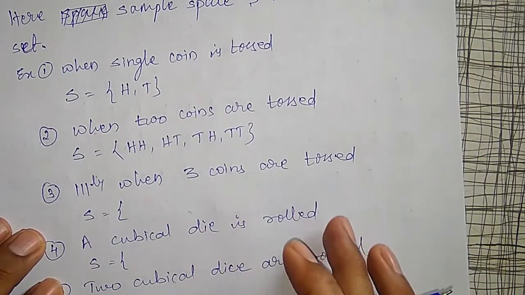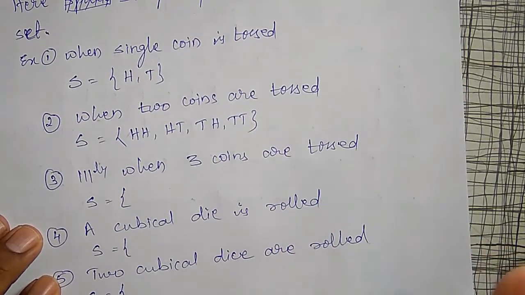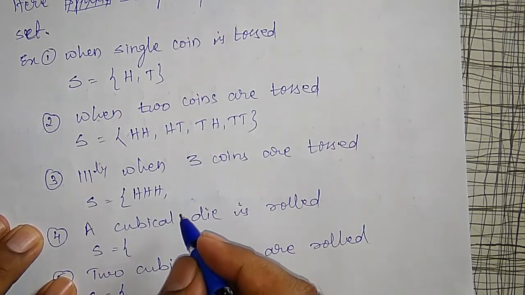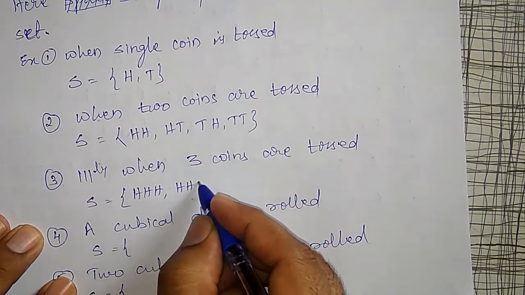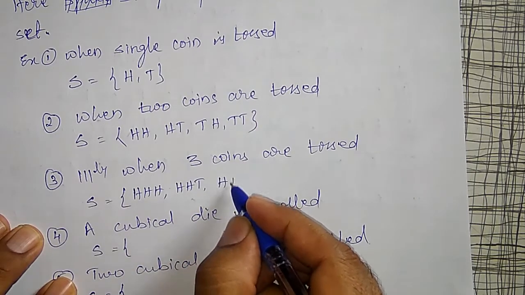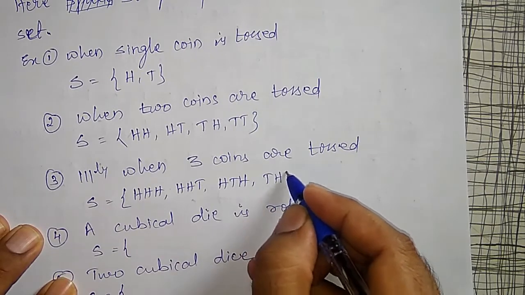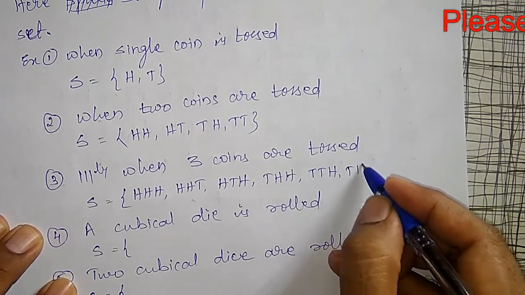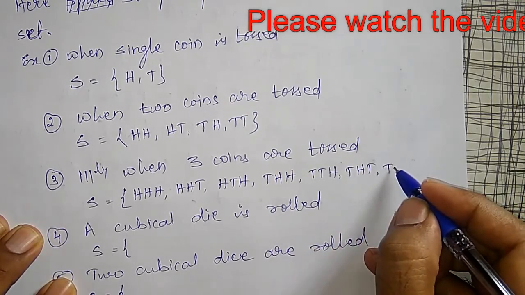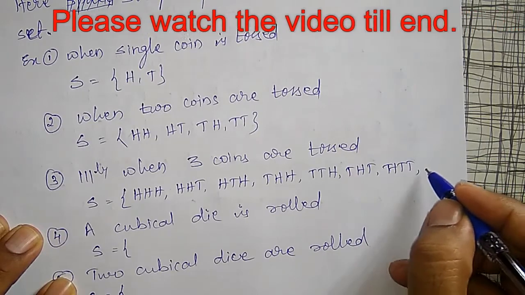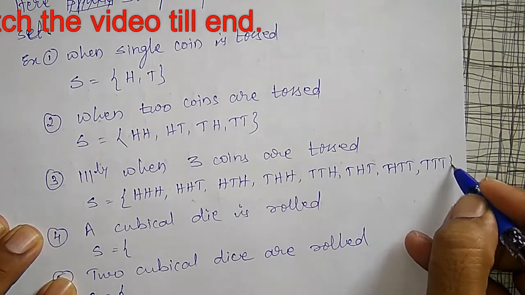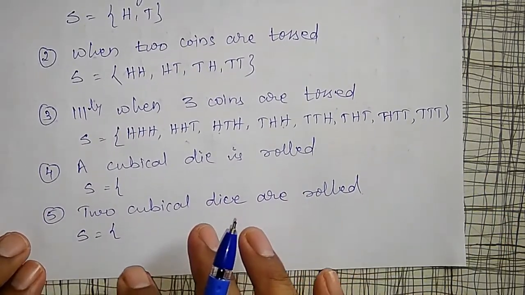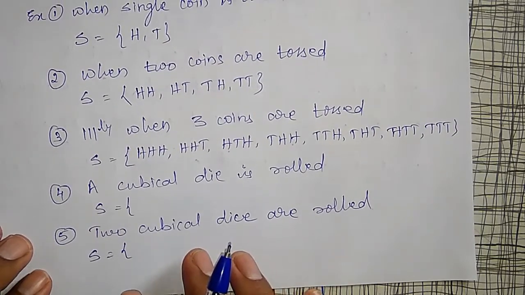Like that, whenever 3 coins are tossed, there are a total of 8 possible outcomes. All 3 may come head, or the first 2 may come head and the third one tail. Like that, head, tail, head, or tail, head, head, tail, and lastly tail may come. 1, 2, 3, 4, 5, 6, 7, 8. Like that, if you toss 4 coins, then the total possible outcomes will be 16.